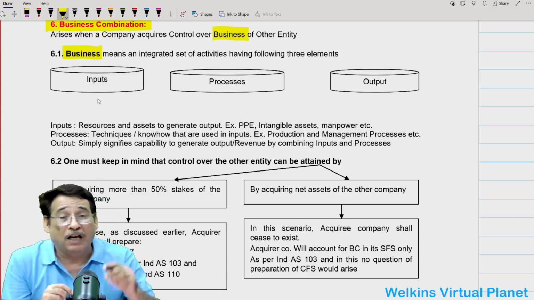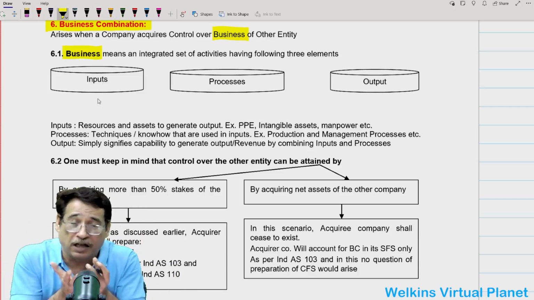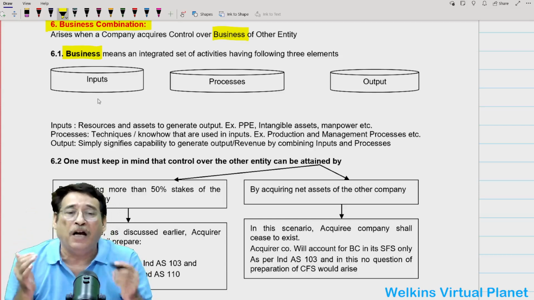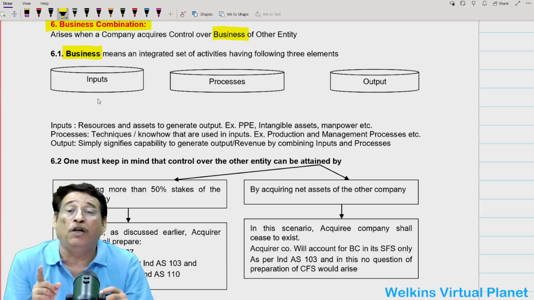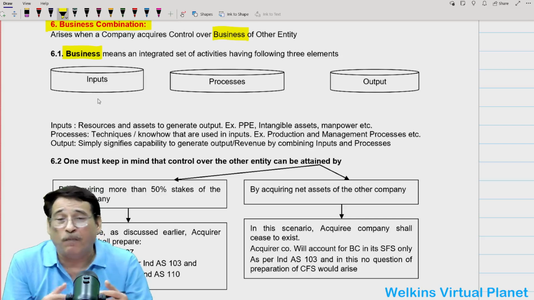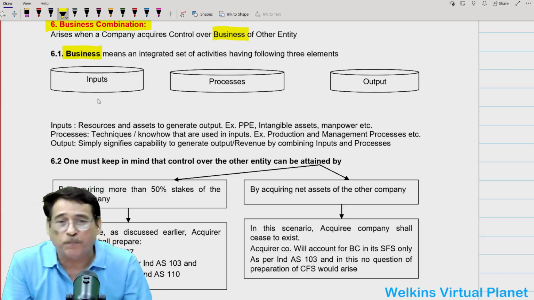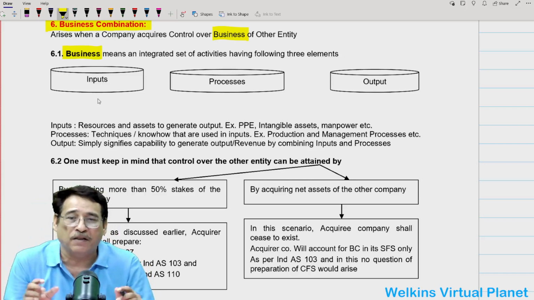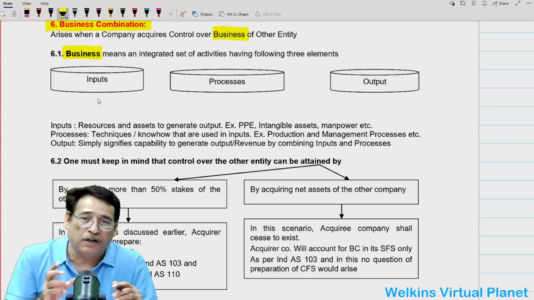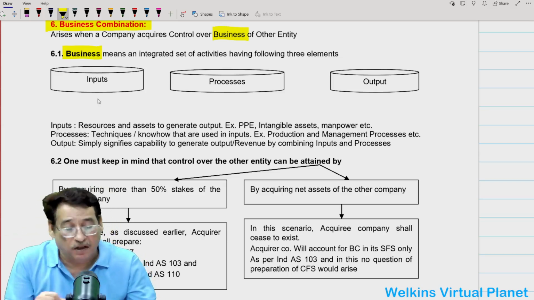Remember one thing. If I am going to acquire control of a particular entity, and these three elements are not met, or the definition of business is not met, then in that particular case, Ind AS 103 will not apply, will not come into play. We have kept a separate section on it where we are going to take near about 10 or 15 case studies. But right now, at this particular moment, you should know the meaning of business. It is important that when we say we are obtaining control of the business of another entity, we understand what we mean by business. Is it clear to you?